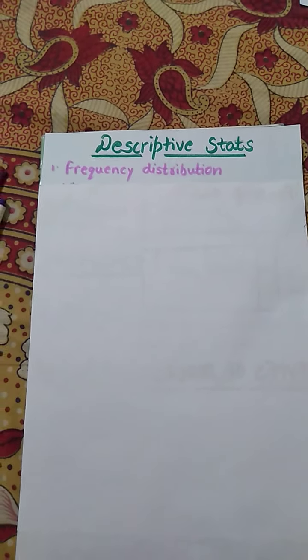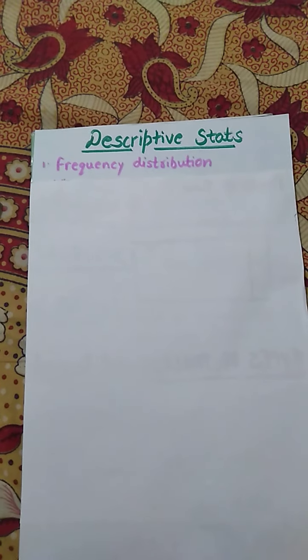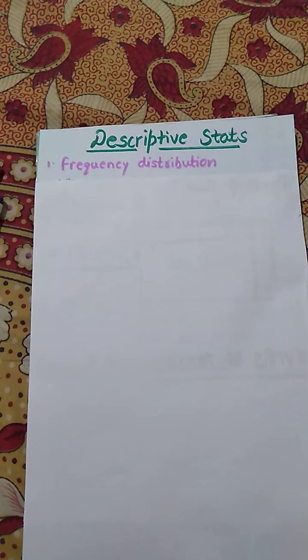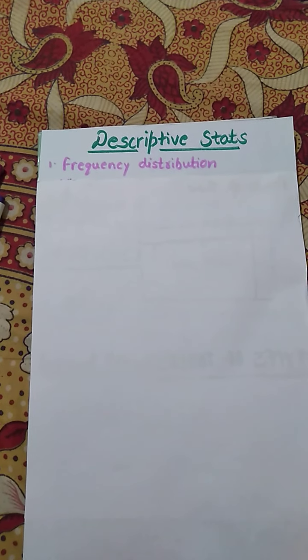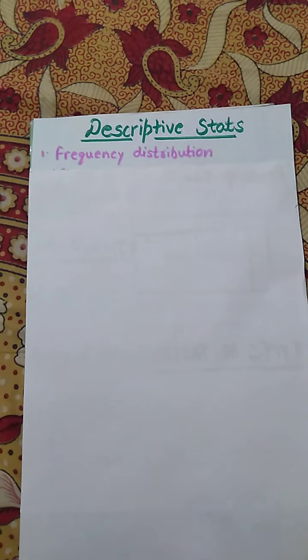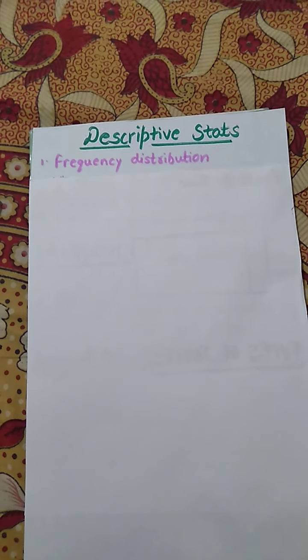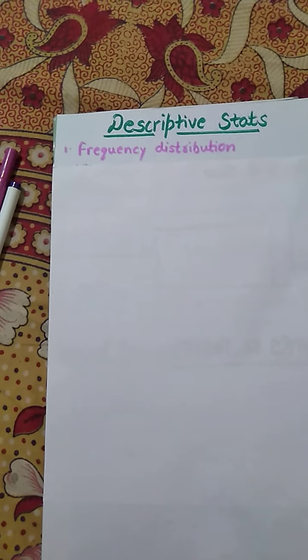In frequency distribution, you should know what the word frequency means. Frequency means the number of times a particular thing has repeated. For example, the frequency of micturition means the number of times a person micturates. For example, a patient micturating 4 times a day, so that is the frequency of micturition.